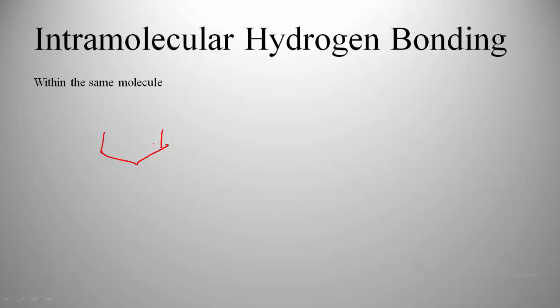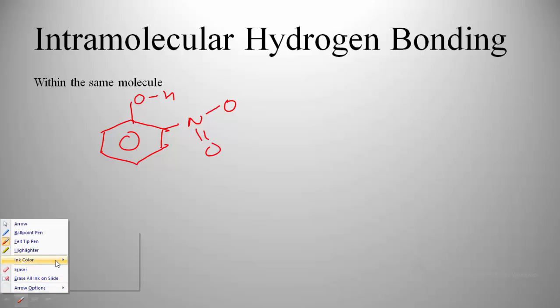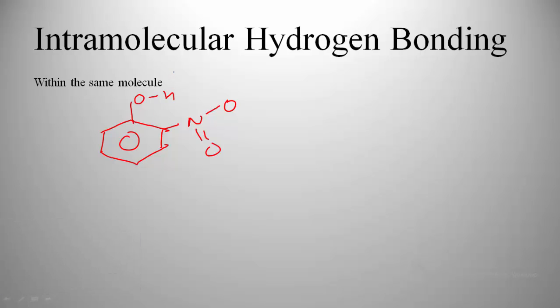Let's have a look. If I draw a molecule, a benzene ring, we have OH and we have an NO2 group. This is nothing but para nitrophenol. Now what will happen in this case? We know hydrogen is partially positively charged and oxygen is partially negative in the OH group, and oxygen is partially negative as compared to nitrogen in the NO2 group. So there is a chance of attraction between the hydrogen of OH and the oxygen of NO2, so there would be hydrogen bonding between different atoms of the same molecule. This type of hydrogen bonding is intramolecular hydrogen bonding, within the same molecule.